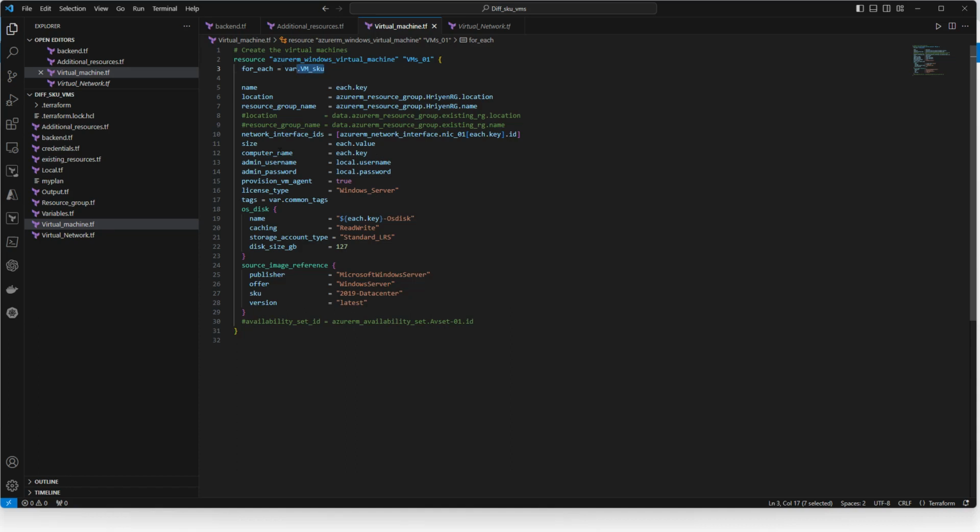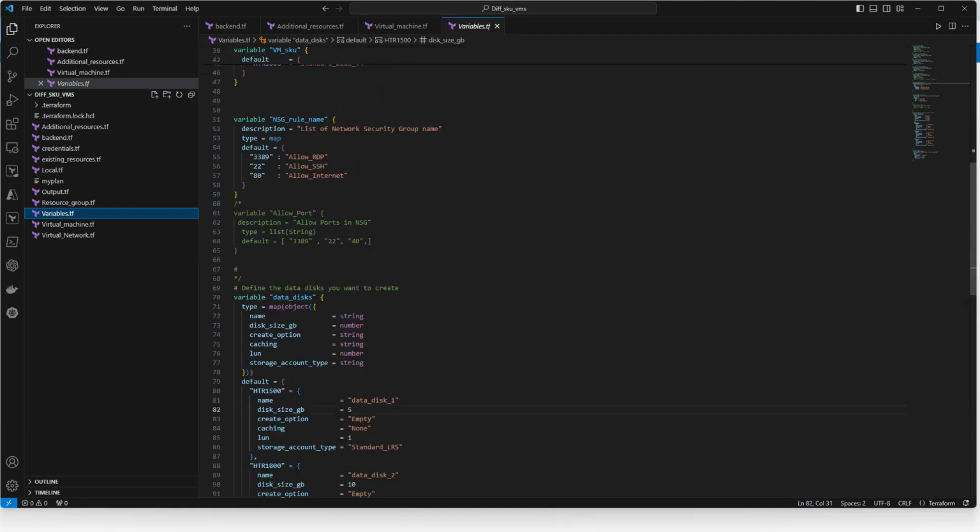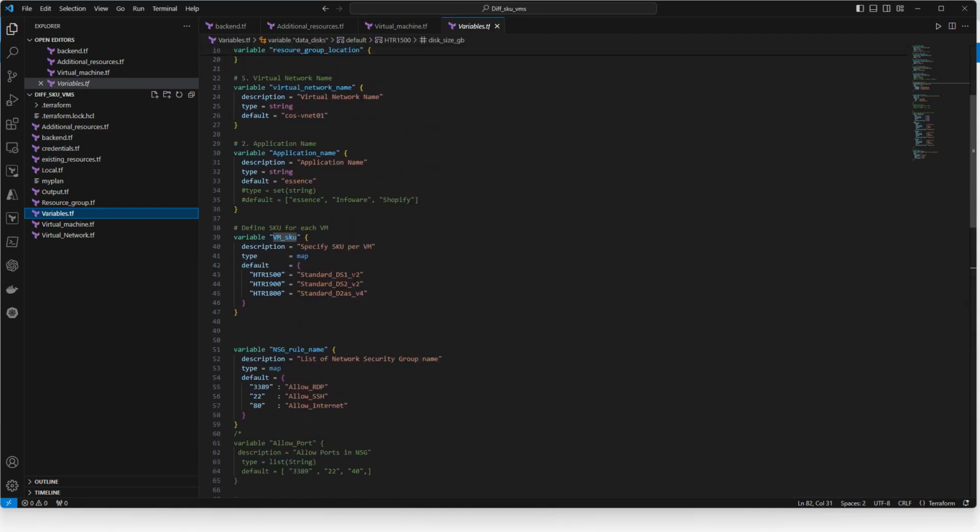So let's see what the SQ is for each server. So each dot key, sorry, VM SQ. In your variable file, let me show you, VM SQ. See here, the first VM SQ will be this one, the second VM SQ would be this one, and the third VM SQ would be this one.